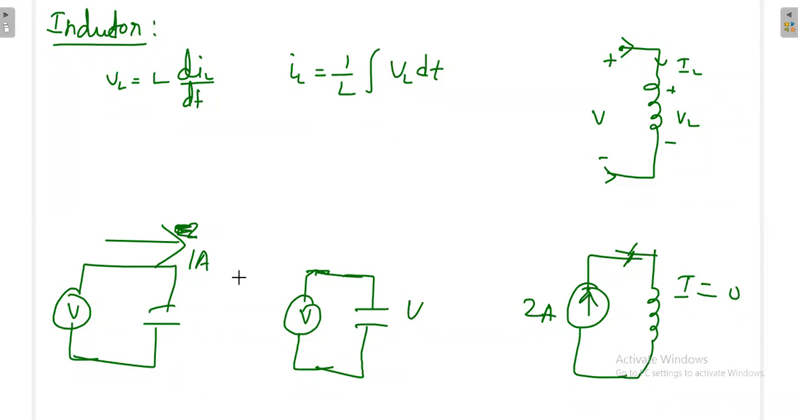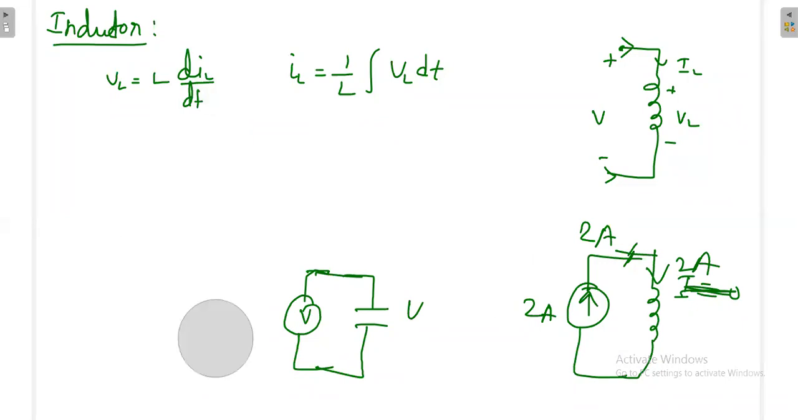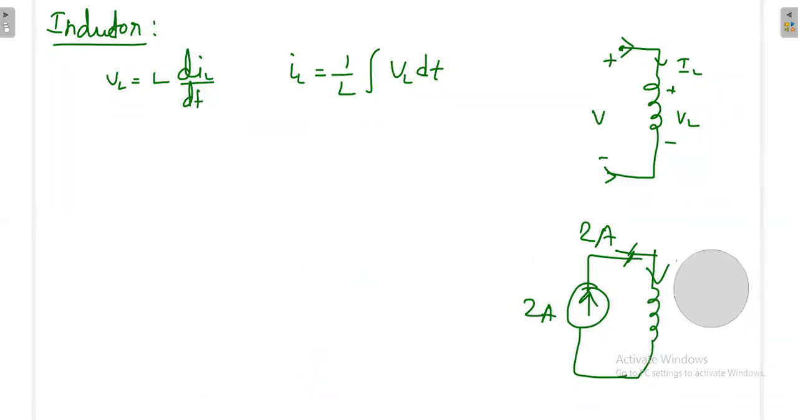You cannot give current directly to the inductor, because what is happening? Previously the current here is 0, suddenly 2 ampere comes. It's violating the Kirchhoff current law. Then you can think that this 2 ampere can flow here. Then why can't this 2 ampere flow in this direction? That question arises. It will not flow because this current, you are applying some current that has to